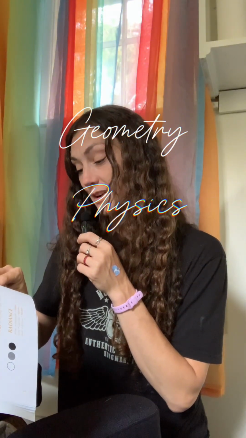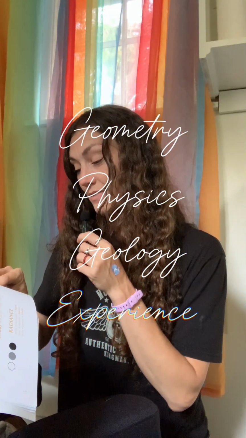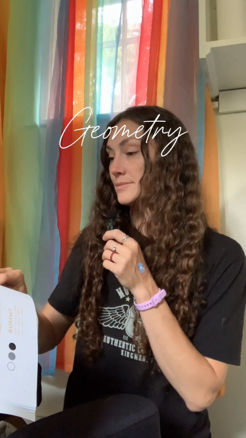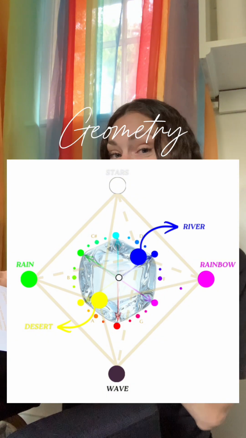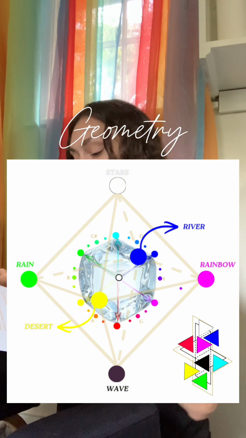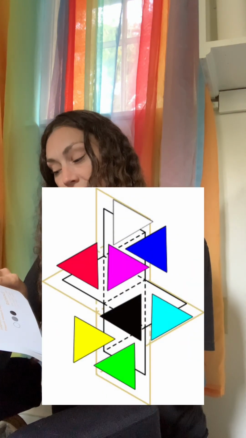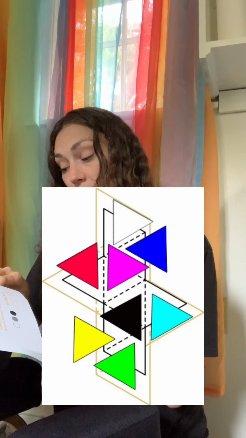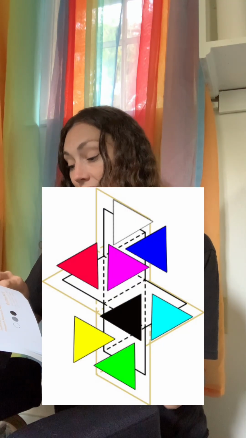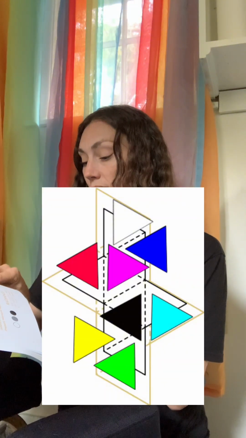Just as the cube did, the octahedron also represents geometry, physics, geology, and experience. Geometry, the fields and the relationships. Geometry provides the underlying framework where 6 vertices create 8 connected fields of opportunity, fields of current. Each triangular surface represents a unique relationship between qualities, forming a balanced structure where forces interact, patterns emerge, and possibilities unfold through connection.